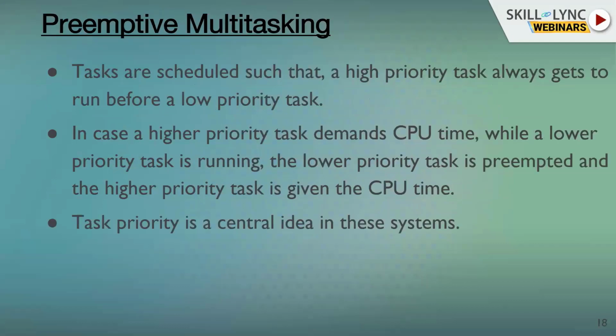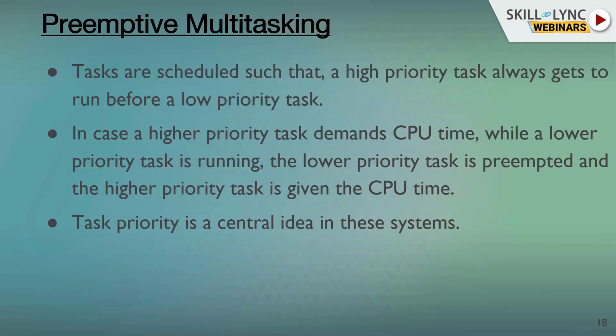Let's go to preemptive multitasking now. So here, what you do is you create a priority of tasks. Task priority is a very central idea in preemptive multitasking. The whole idea is you're preempting a low priority task for a higher priority task whose time has come, or whose condition has been fulfilled. So tasks are scheduled here such that a higher priority task always gets to run before a lower priority task. The software architecture itself ensures that your higher priority task always gets the CPU time.